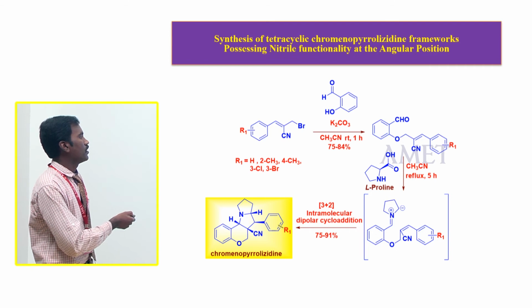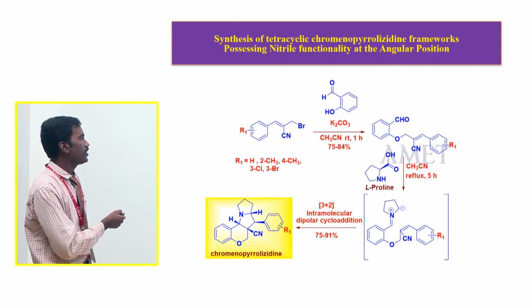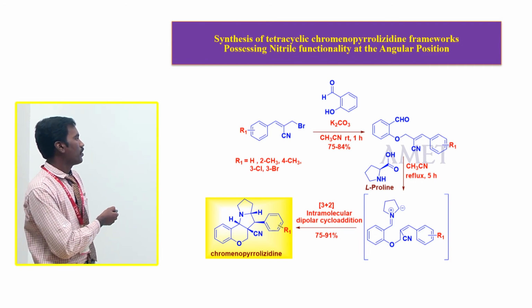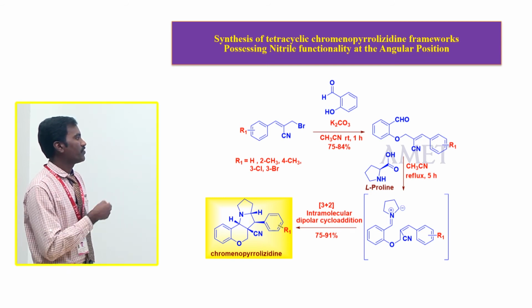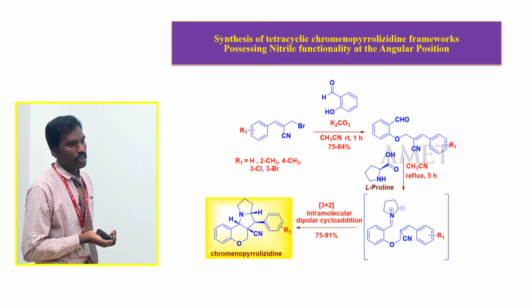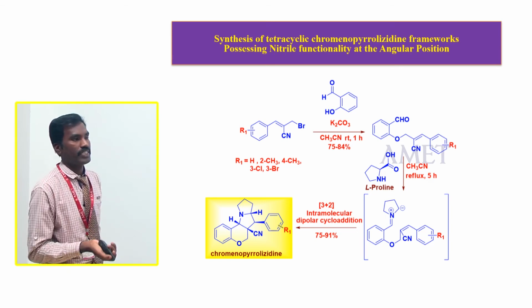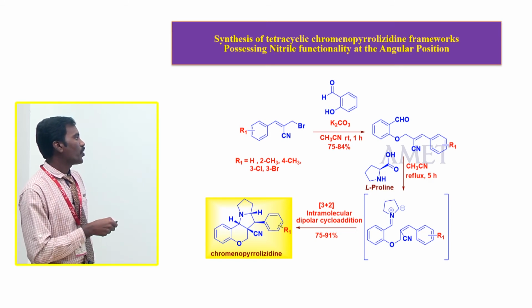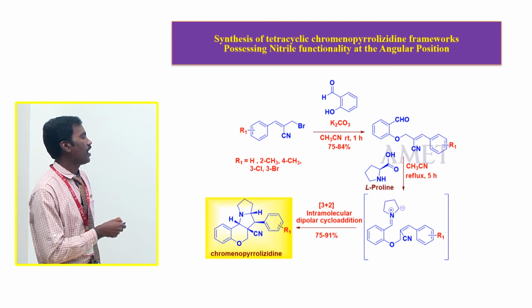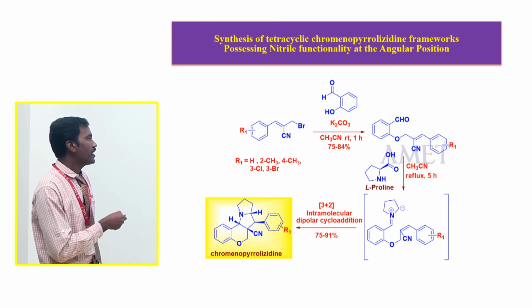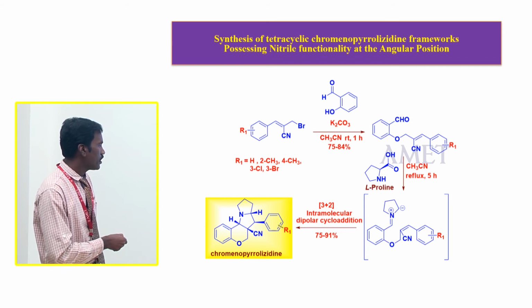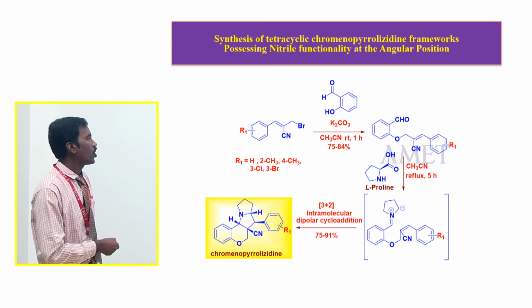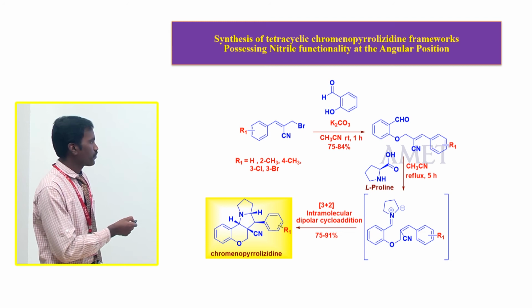You prepare it from Baylis-Hillman bromide. This Baylis-Hillman bromide is made from an aldehyde and acrylonitrile. You finally get the Baylis-Hillman alcohol. The Baylis-Hillman alcohol is again treated with bromination, which gives the allyl bromide, allyl Baylis-Hillman bromide. Allyl Baylis-Hillman bromide is used for the synthesis of the 1, 2, 3, 4 tetracyclic compound.